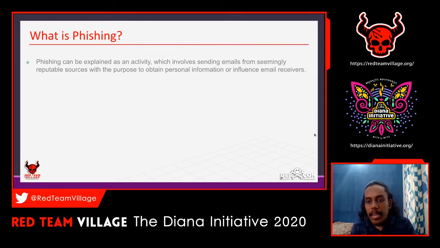The attacker's motive is to get credentials, or to steal banking details and critical information from a user, an organization or any individual. That is basically what phishing is called.